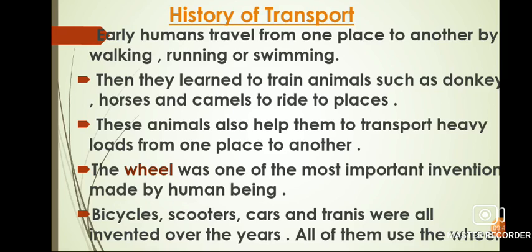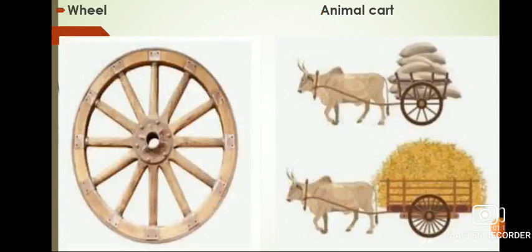The wheel was one of the most important inventions made by human beings. The wheel did not only shape our world in transportation, but it helped evolve many inventions. By using wheels, early humans invented carts that were pulled by animals. Scooters, cars, buses, trains were all invented over the years. In this picture, you can see the image of the wheel and the animal cart.